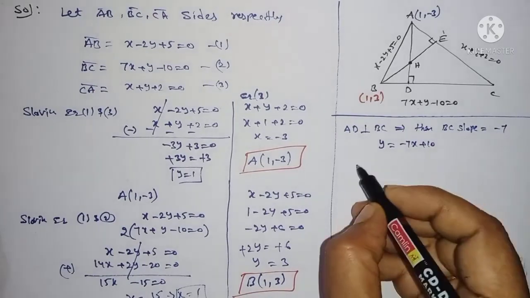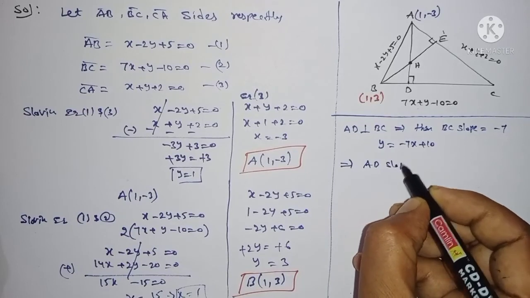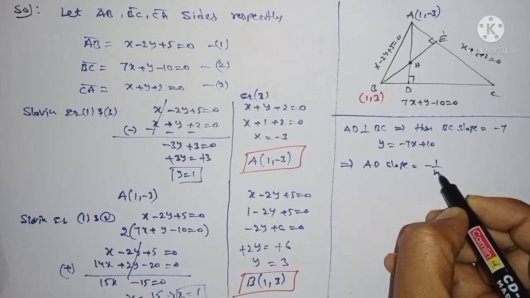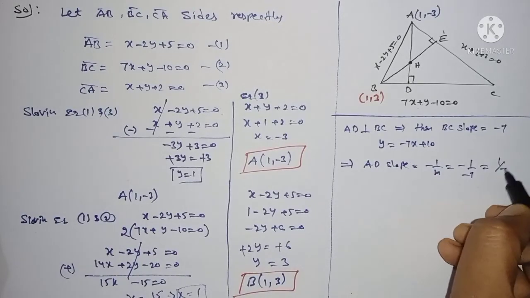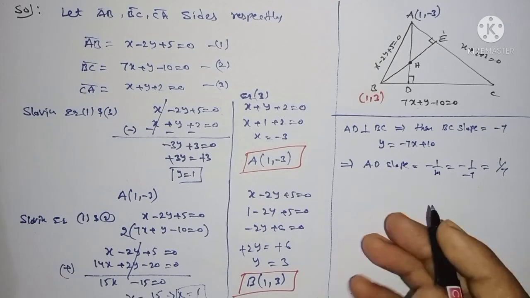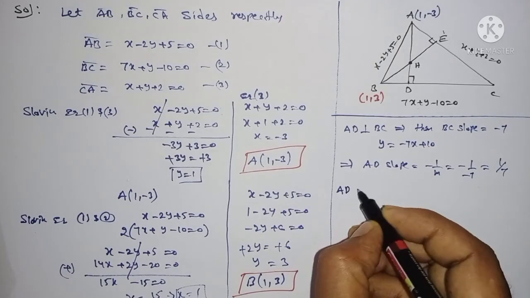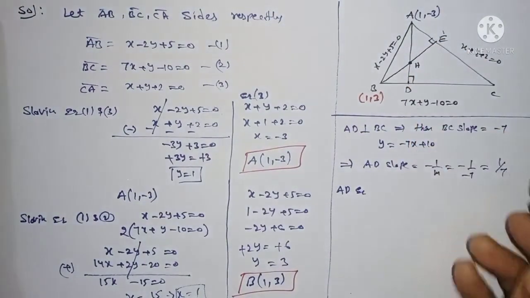Slope is minus 7. That implies the AD slope is minus 1 by m, therefore minus of minus 1 by 7, minus 1 by 7 you got here. Therefore, the AD equation: you have the point 1 comma minus 3 and the slope is 1 by 7.